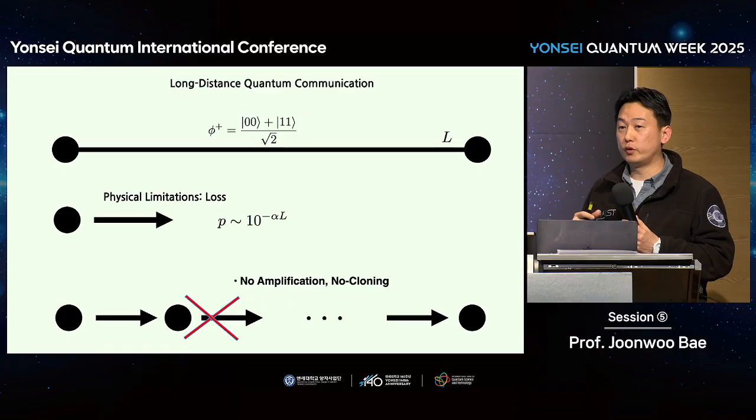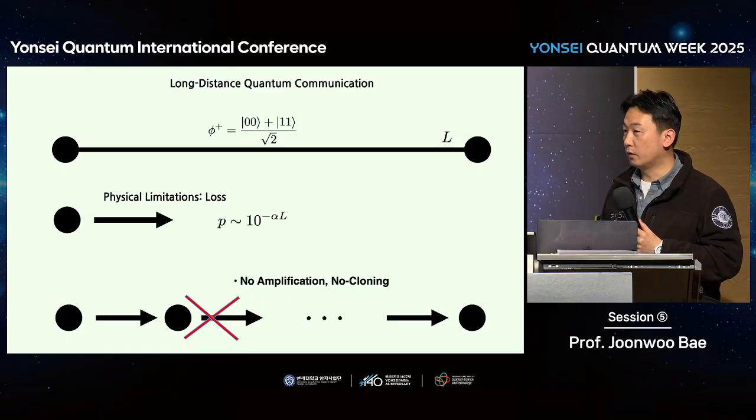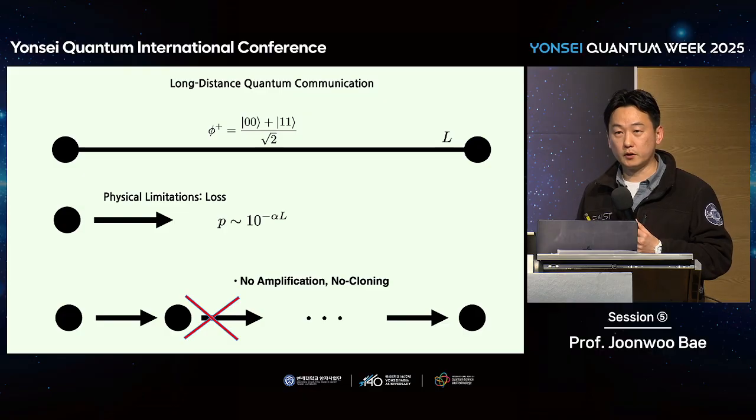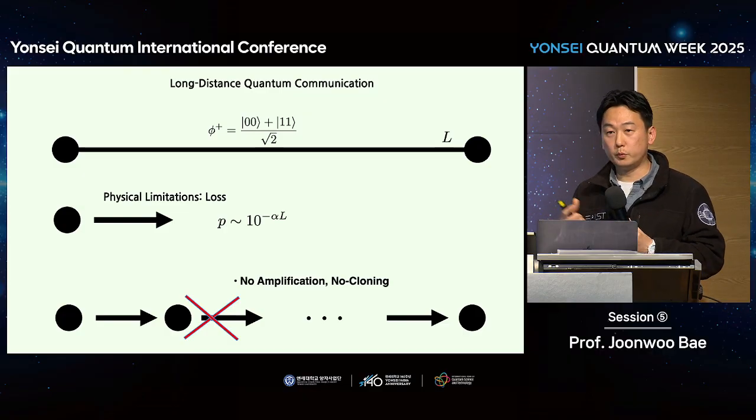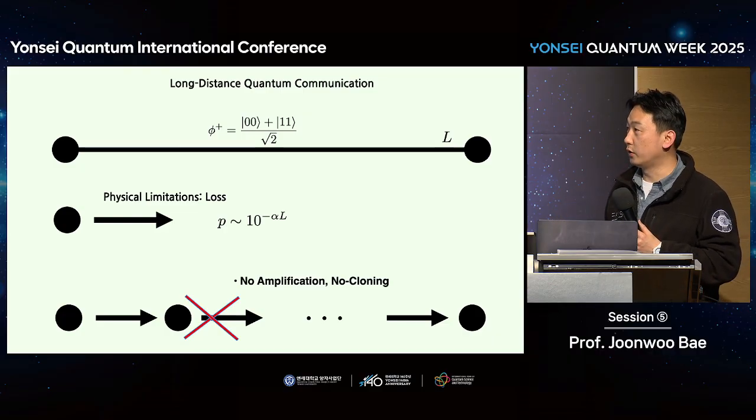And they can also realize a secure quantum communication. Okay, let's do that. It doesn't look very difficult because it's a 2-photon or 2-qubit scenario. So let's do that. Then the physical limitation in this is loss.